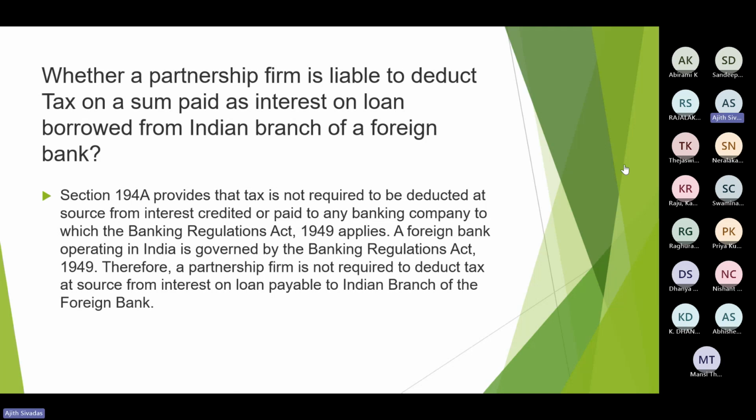So what do you mean by the term disallowances? Under the Income Tax Act, there are two sections: 40(a)(i) deals with payment to a non-resident.